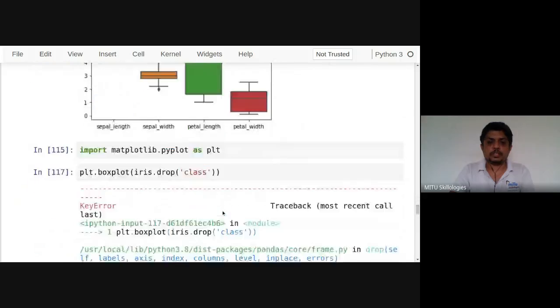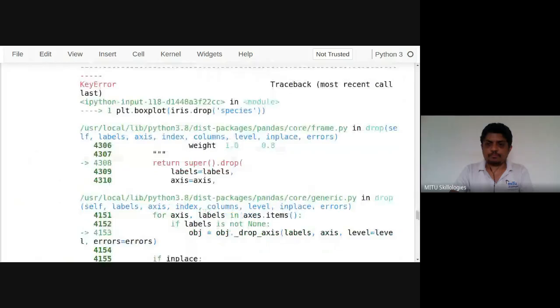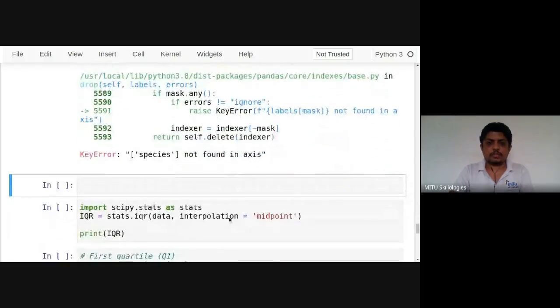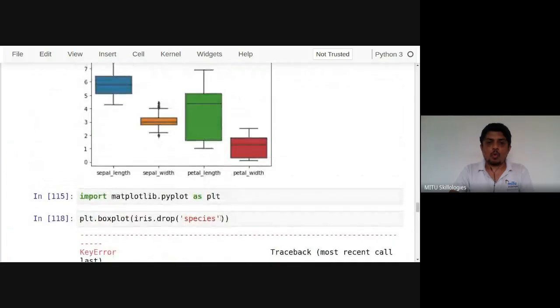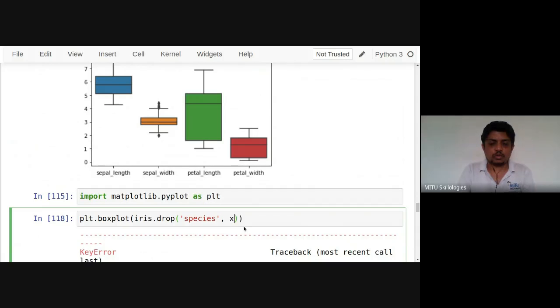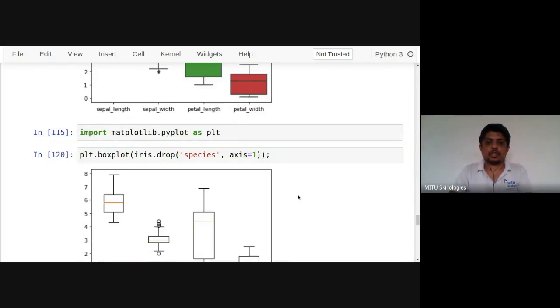Sorry, species is there. Species. A different error is there. It's not possible. Not found in axis. Let's try more. It's working. Just a minute. See this.